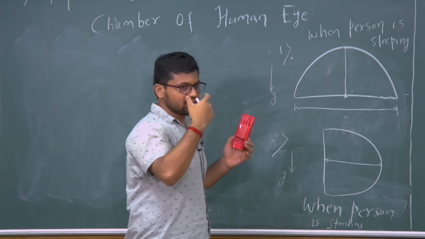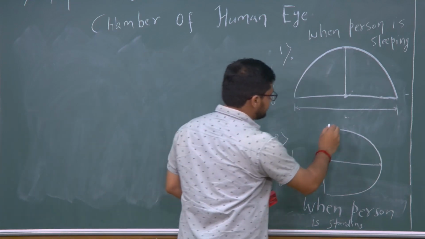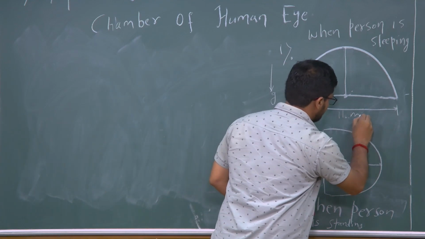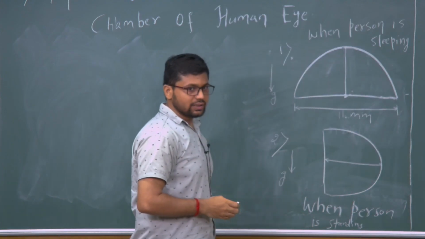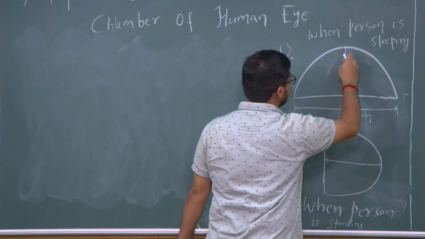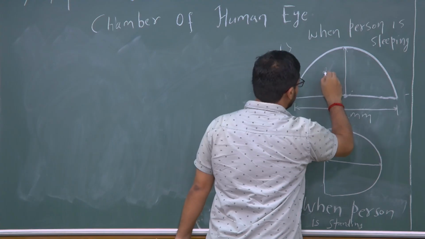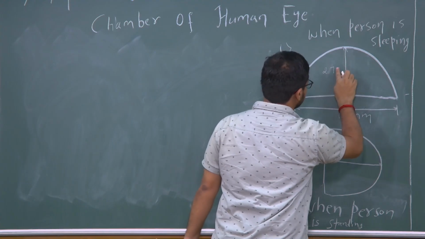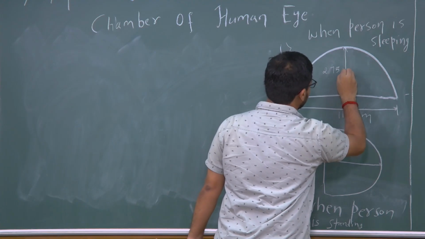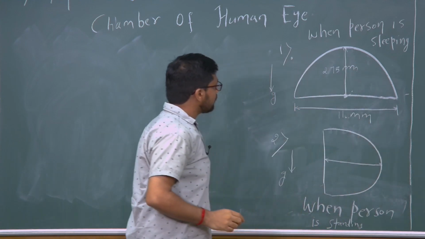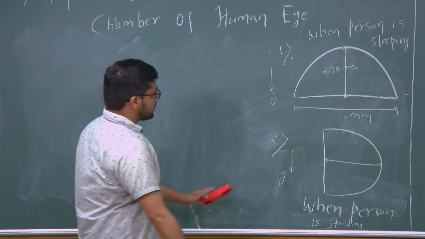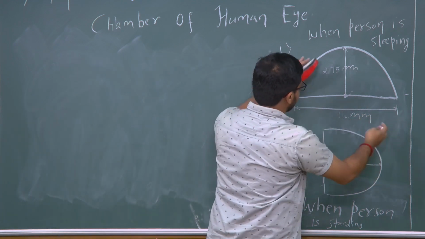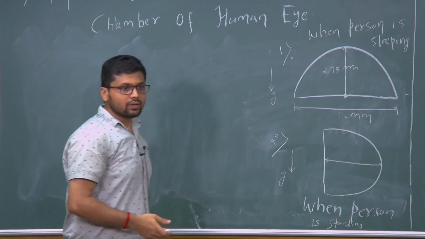This width is 11 mm, whereas the depth of the anterior chamber is 2.75 mm. What we can see clearly is that the width of the anterior chamber is far greater than the depth.